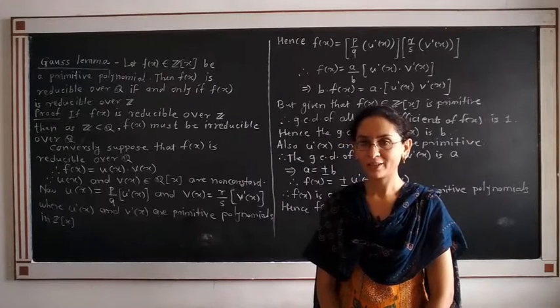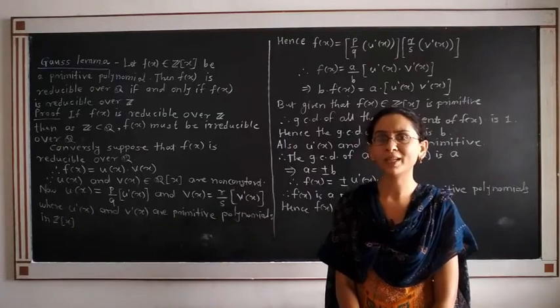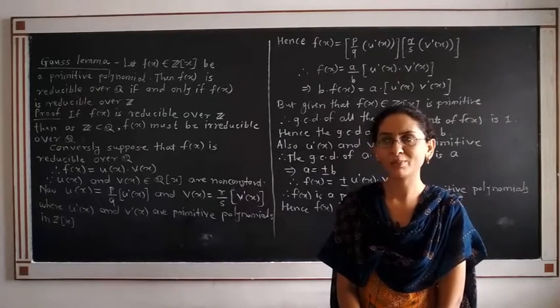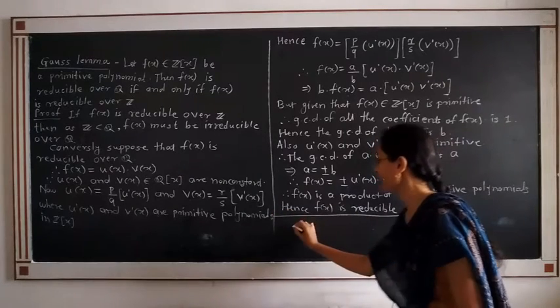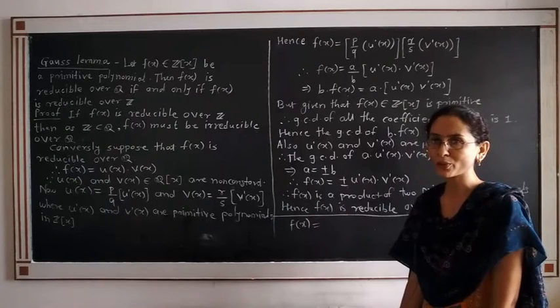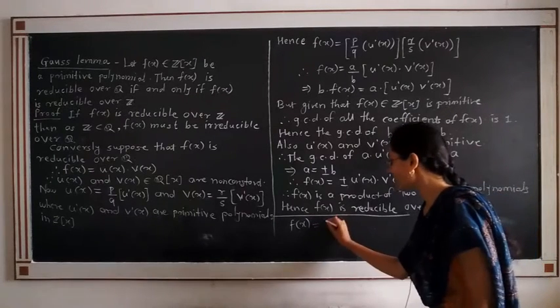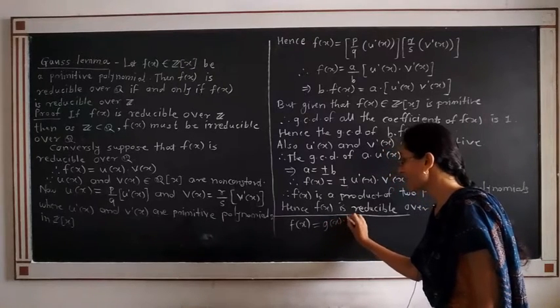Therefore, if f(x) is reducible over Z, what is the meaning of that statement? f(x) is reducible over Z means f(x) can be written as the product of two non-constant polynomials. Suppose the polynomials are g(x) and h(x).